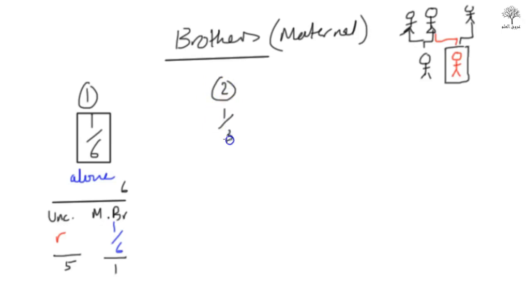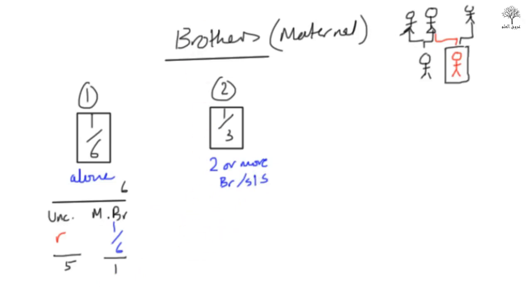Next, number 2 is 1/3. The brother gets 1/3 if there are 2 or more. When we say 2 or more brothers, what we actually mean is 2 or more brothers or sisters, because maternal sisters are exactly the same as this really. So 2 or more maternal brothers and sisters have to share 1/3.